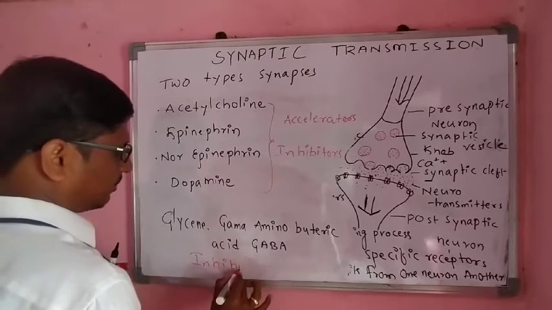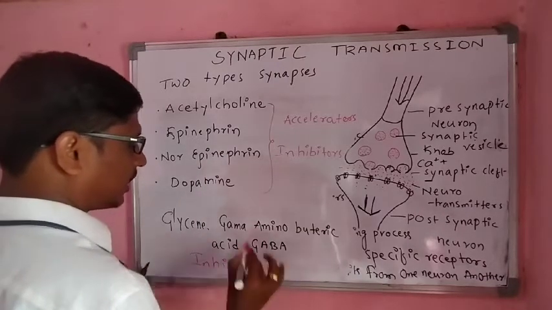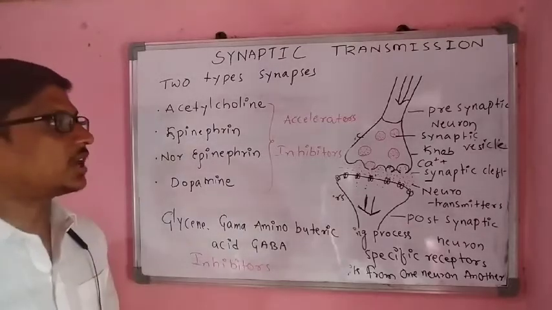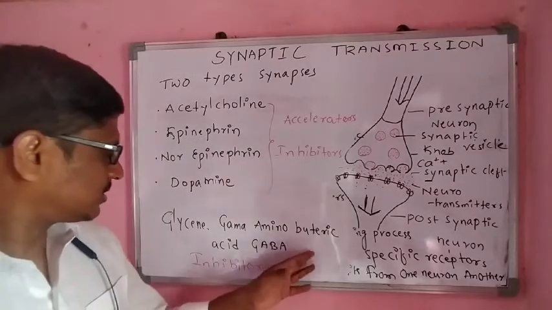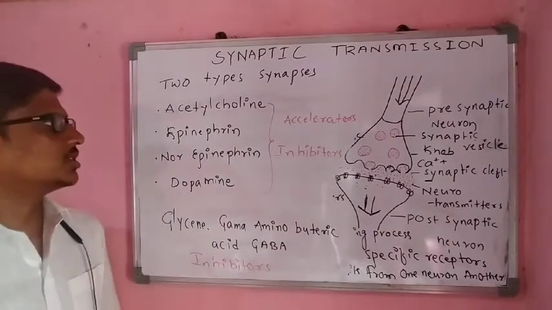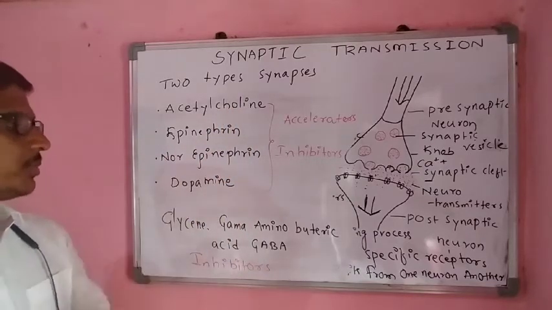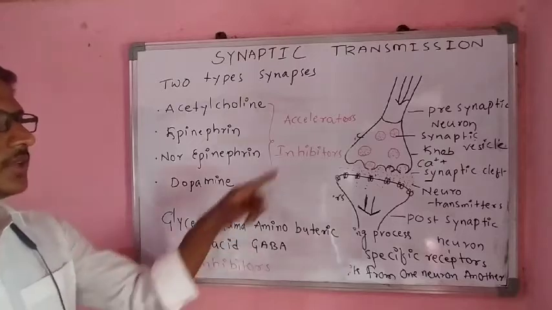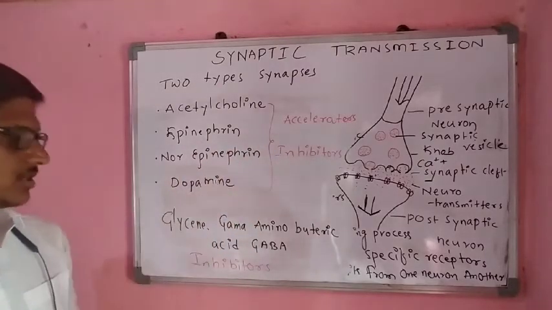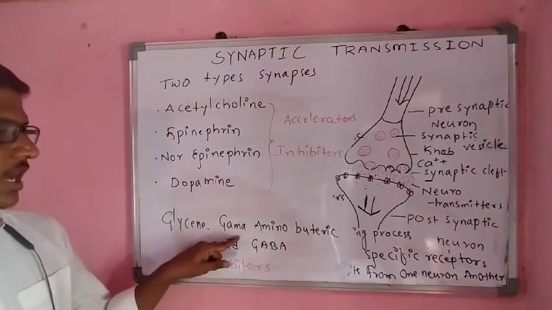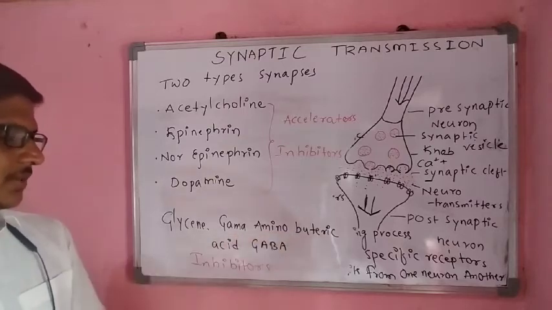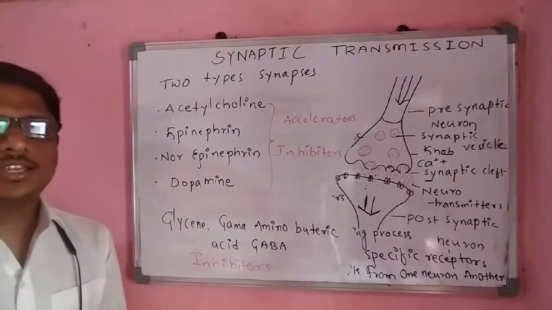So acetylcholine, epinephrine, norepinephrine, and dopamine are accelerators and inhibitors, while glycine and GABA are complete inhibitors.